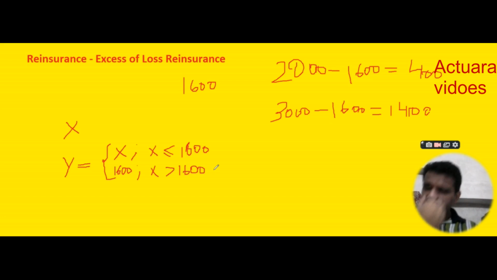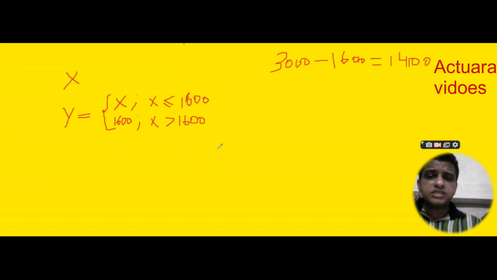If the claim is 1700, 1800 or any figure bigger than 1600, the insurance company will pay 1600 and the reinsurance company will pay the remaining amount. And if the claim is 300, 400 or any figure less than 1600, that will be paid by the insurance company. So 1600 will be called my retention limit.